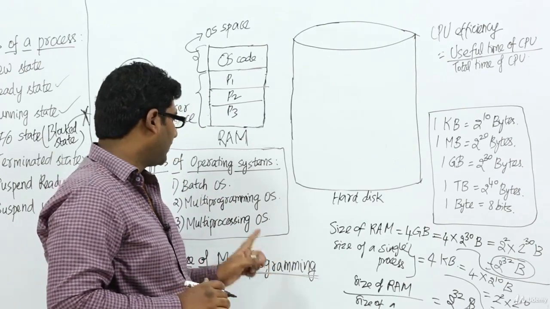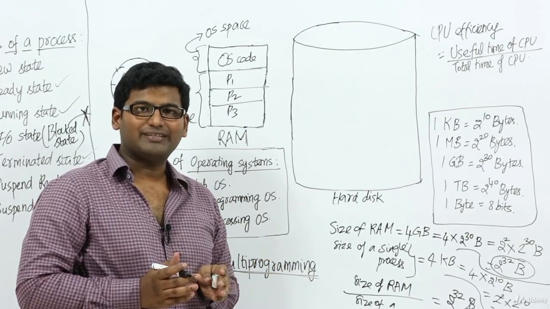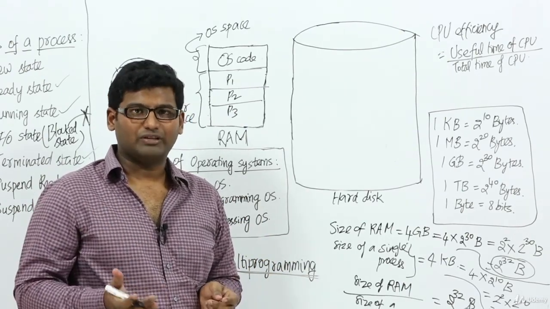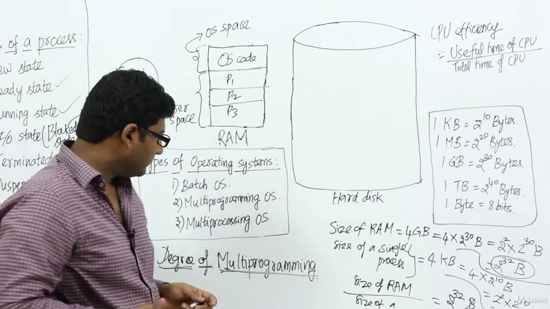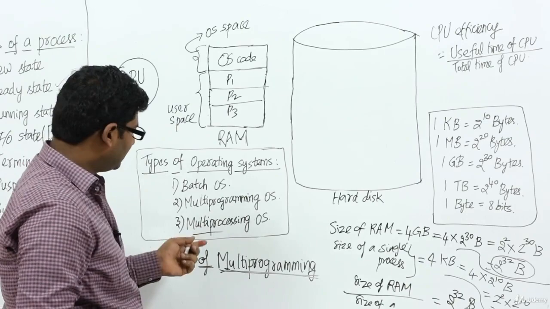And also the computer's speed will improve. As the CPU efficiency increases, the computer's speed will also improve, which is very obvious, right? Now we have one more operating system, which is nothing but the multi-processing operating system.